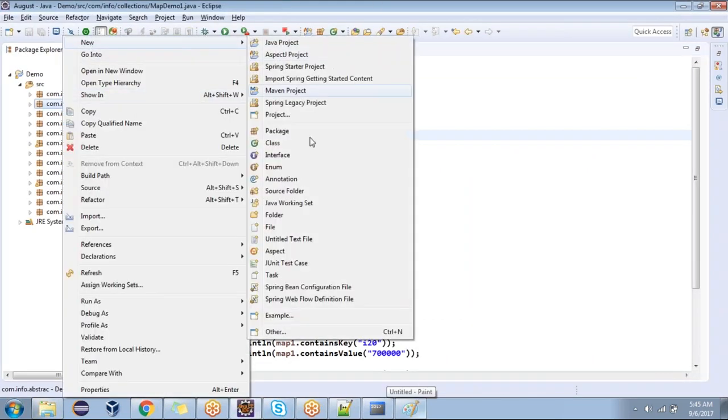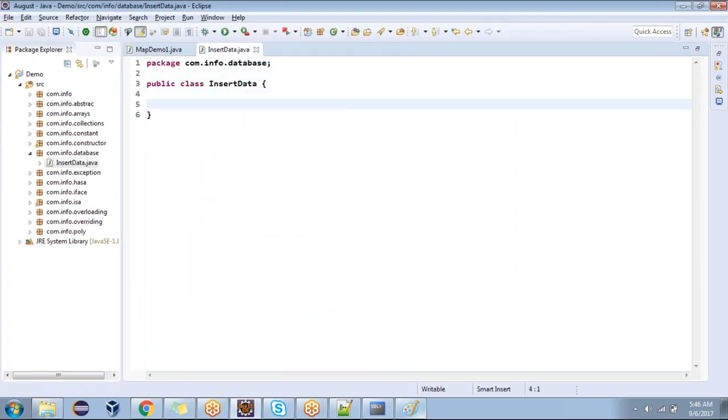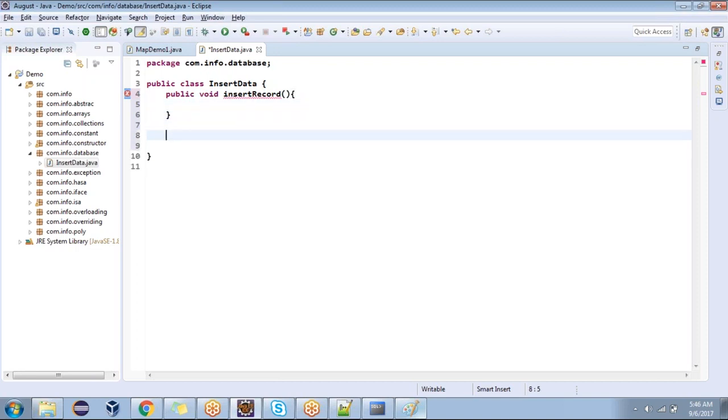Right click, new. My requirement is that I want to store the data into the database. For that, I'm going to create Insert Data, public, insert record.